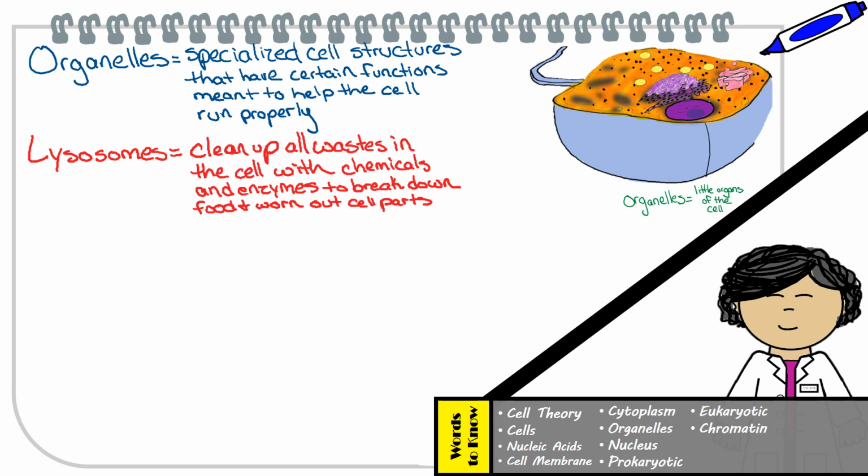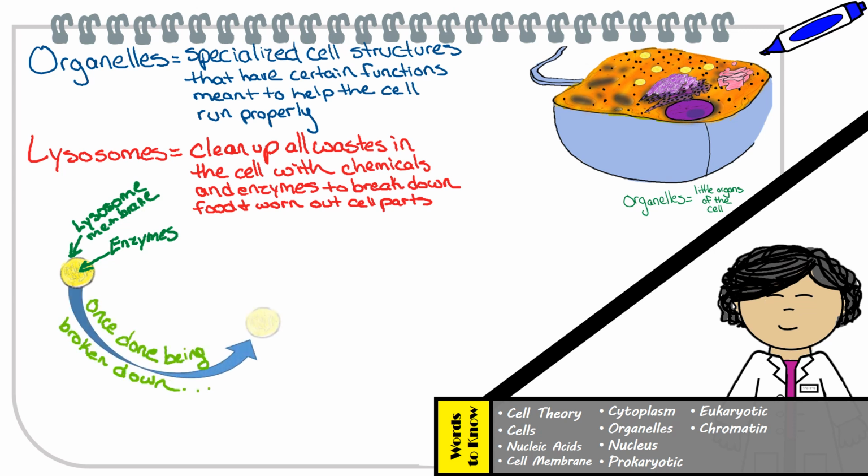They basically use chemicals and enzymes to break down food and worn out cell parts, which is meant to keep the cell nice and clean. Lysosomes have membranes that enclose enzymes used to break down waste, and when it has finished breaking it down into essential products, it then releases them back into the cytoplasm so that the cell can reuse.